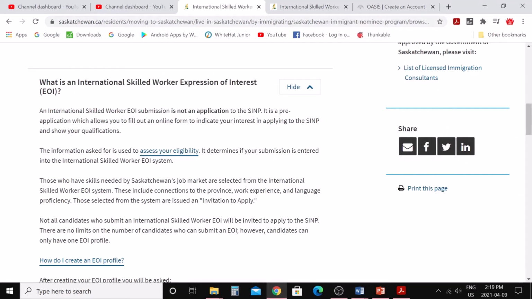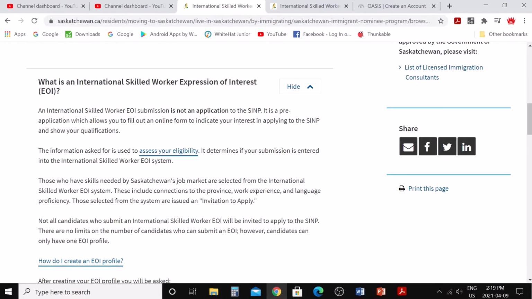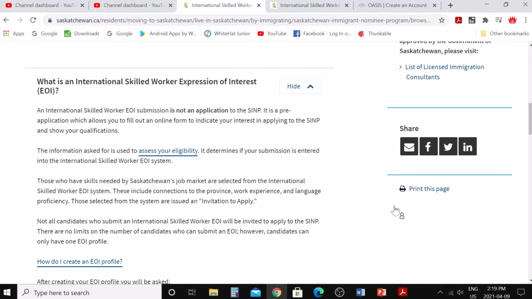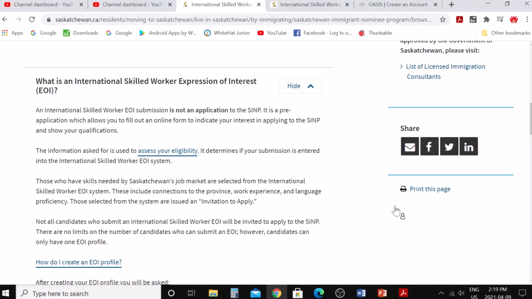So I am on the Saskatchewan immigration website. I will leave the link in the description. You can click on that link and open this website here. So let's see what is EOI. An international skilled worker EOI submission is not an application to the SINP. It is a pre-application which allows you to fill out an application form to indicate your interest in applying to SINP and show your qualification.